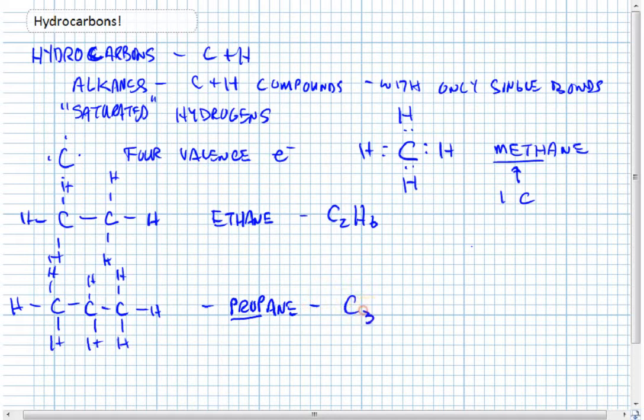So propane has a formula C3H8. Wow, there's a nice little progression here. We went from methane, CH4, to ethane, C2H6, to propane, C3H8. There's a nice pattern here.